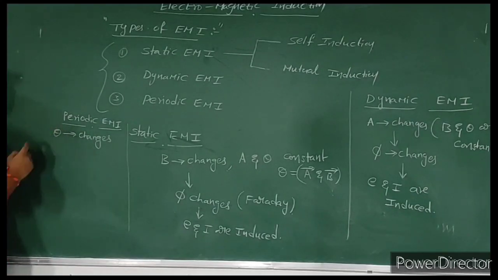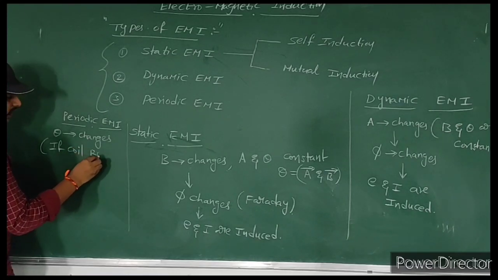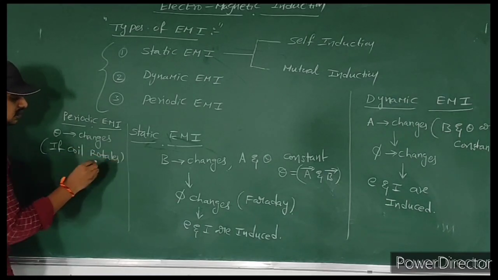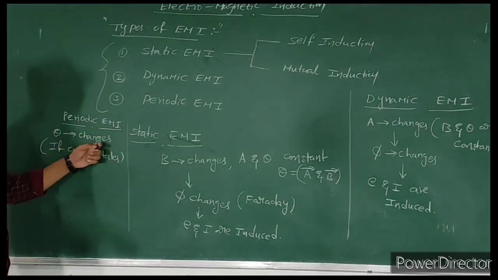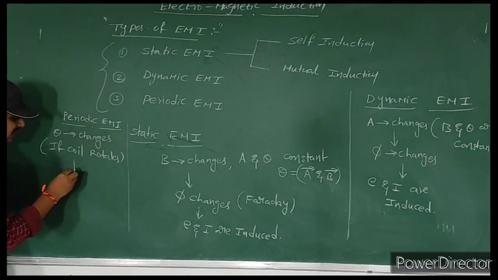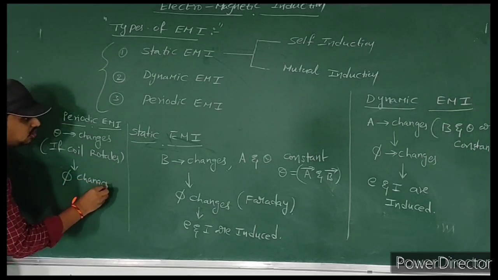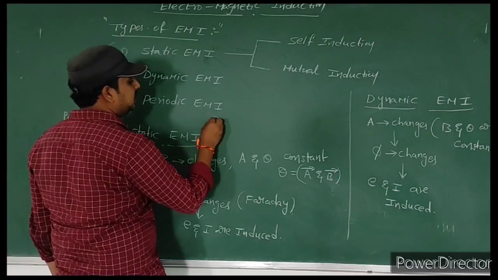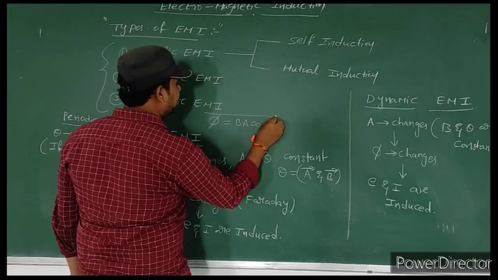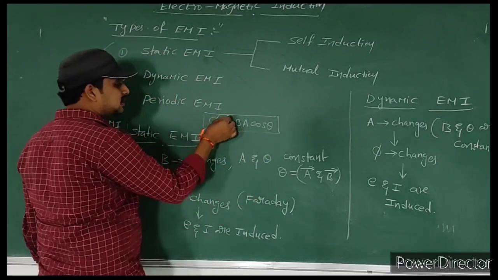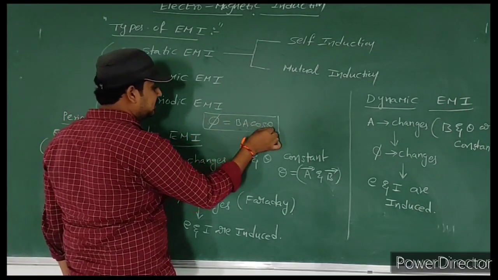When theta changes, the coil rotates. The coil is nothing but whatever body we consider. When that coil is rotated, theta changes. If theta changes, definitely magnetic flux changes, because the magnetic flux formula is phi equals BA cos theta. The magnetic flux depends upon magnetic field, area and theta.